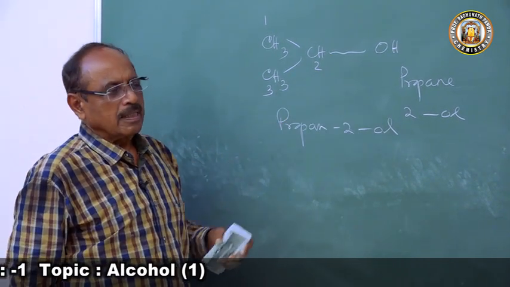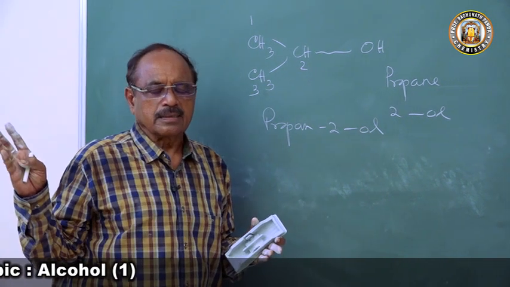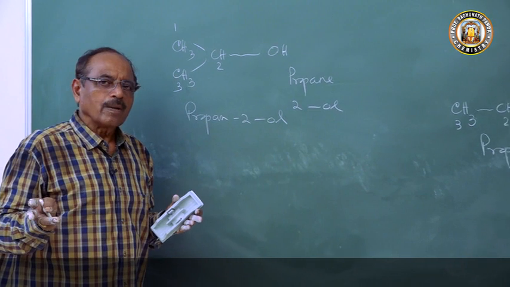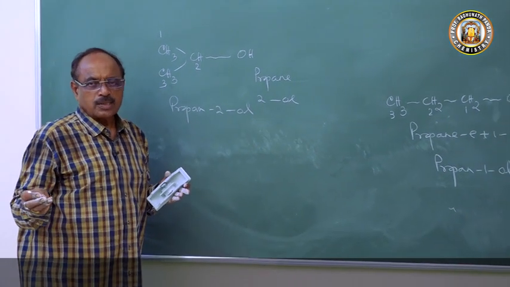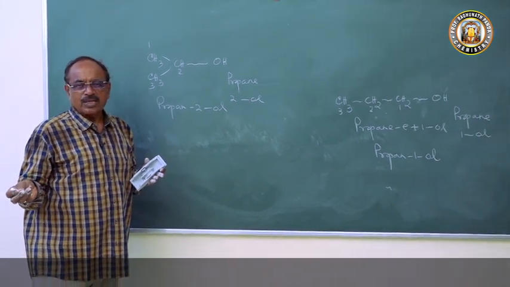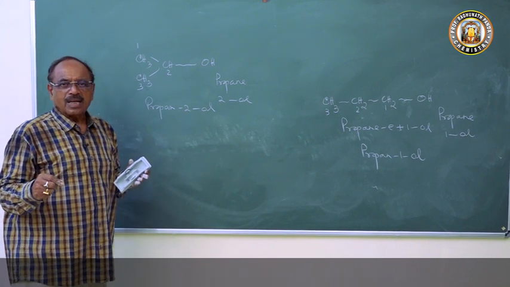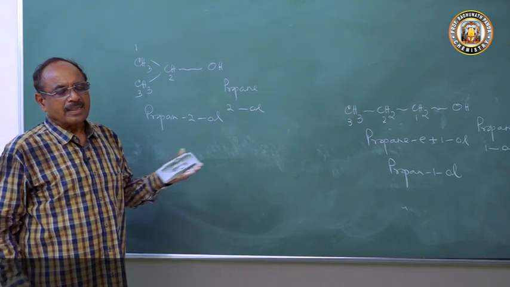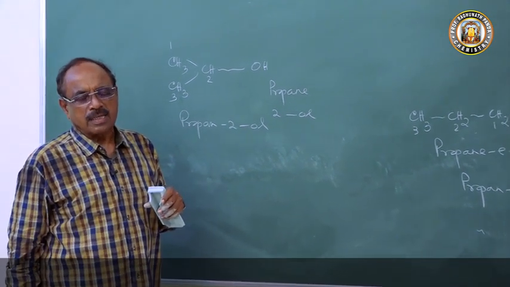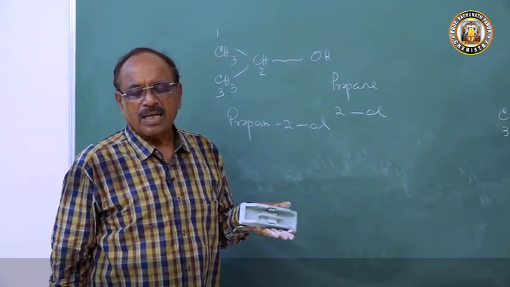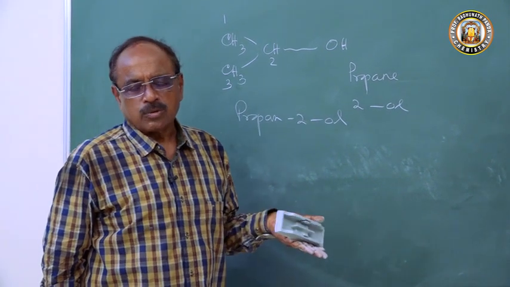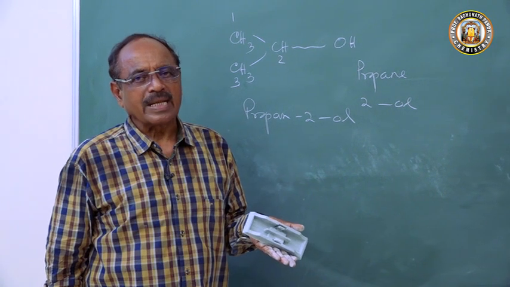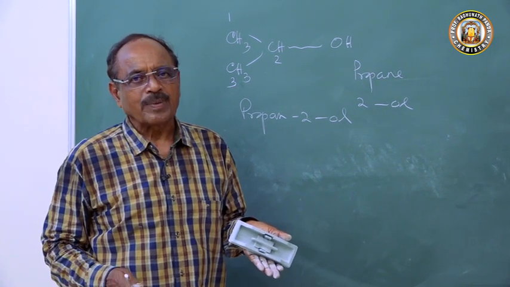This is the way you have it, like the butyl alcohols. Butyl alcohol is called butan-1-ol, then butan-2-ol is secondary butyl alcohol. Then tertiary butyl alcohol is called 2,2-dimethyl propanol, and isobutyl alcohol is called 2-methylpropan-1-ol. Like this, the common name and the IUPAC name.